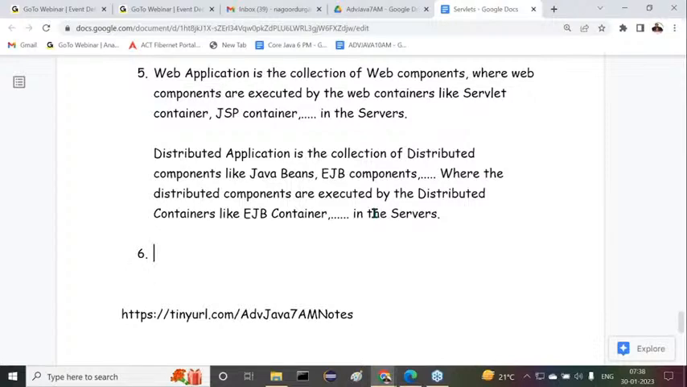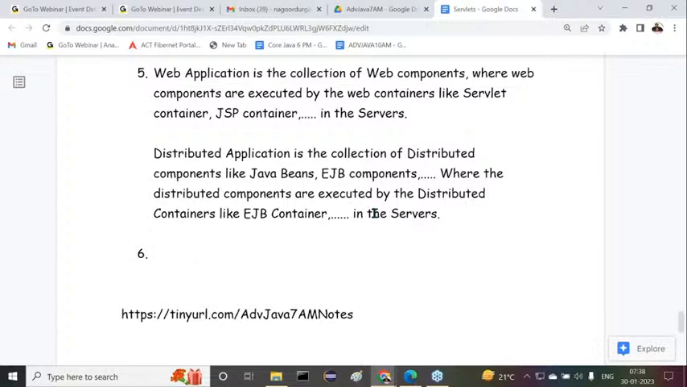Especially distributed technologies like EJB are available. It's purely server-side programming, and then the distributed local machine or remote machine kind of requirement comes in. But later on, web applications also generate a little bit of dynamic response, so web servers turned to generate a little bit of dynamic response. This is the initial intention of web servers and application servers.